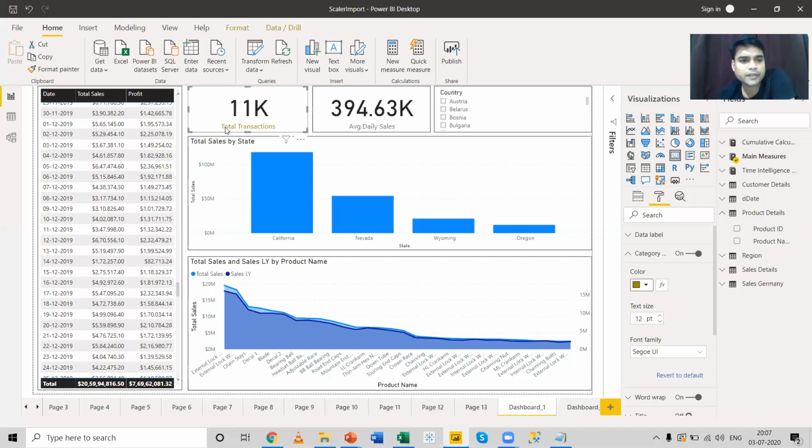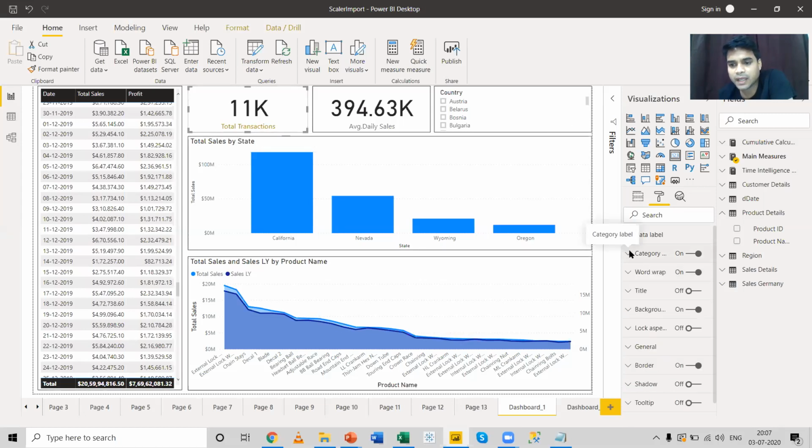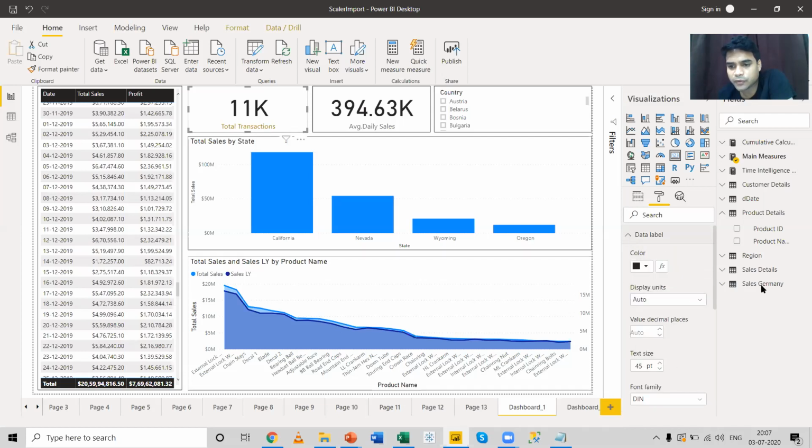Now this is a report that I have created over here. So I have changed the color of the text. Now what I can do, I can come to the data label once more and I can play around with the display unit. Suppose you don't want this 11K to be displayed over here, you want the whole value instead. So you can come over the data label and click on the display unit. The default value in the display unit under data label is auto. You can choose none to see the total transaction as a whole.